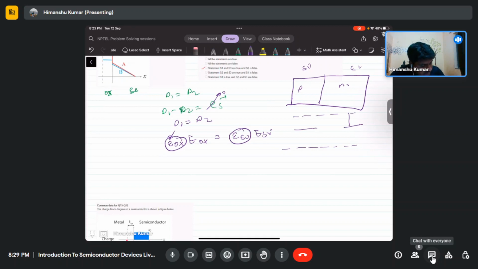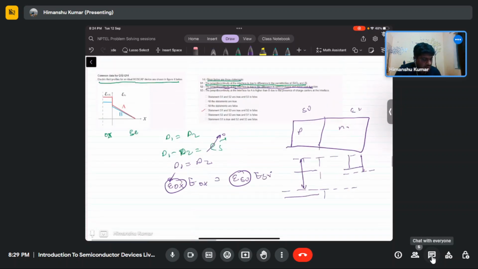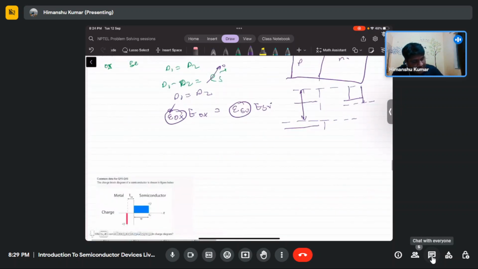Before making the junction, the electron Fermi level and hole Fermi level are at different levels. So one has a smaller work function and the other has a larger work function. So p type has larger work function. But the field discontinuity is not there.